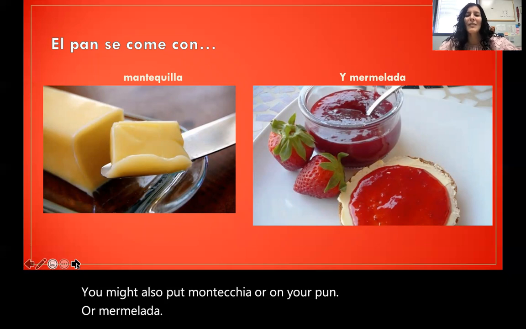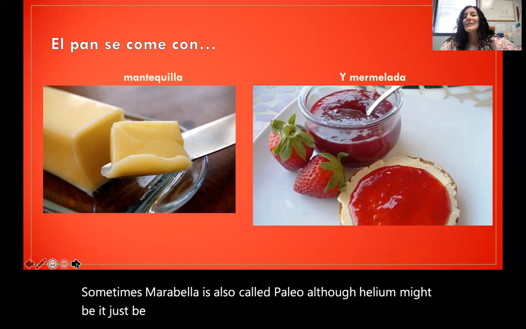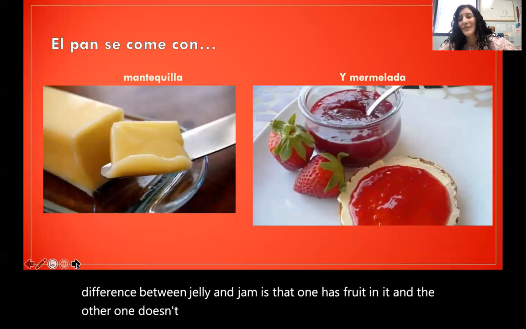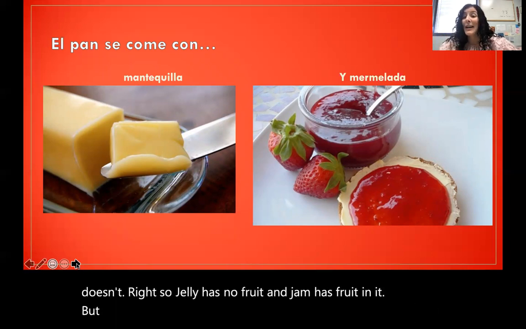Sometimes mermelada is also called jalea, although jalea might just be jelly, as opposed to jam. The difference between jelly and jam is that one has fruit in it and the other one doesn't. So jelly has no fruit and jam has fruit in it. So mermelada is more like jam and jalea is more like jelly.